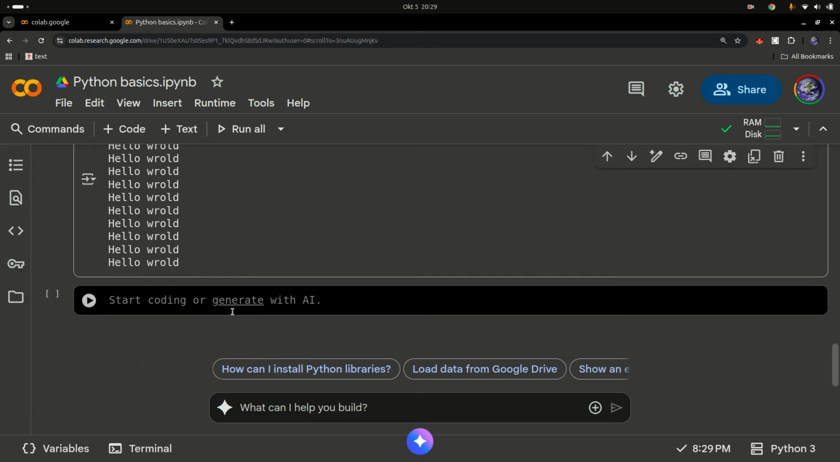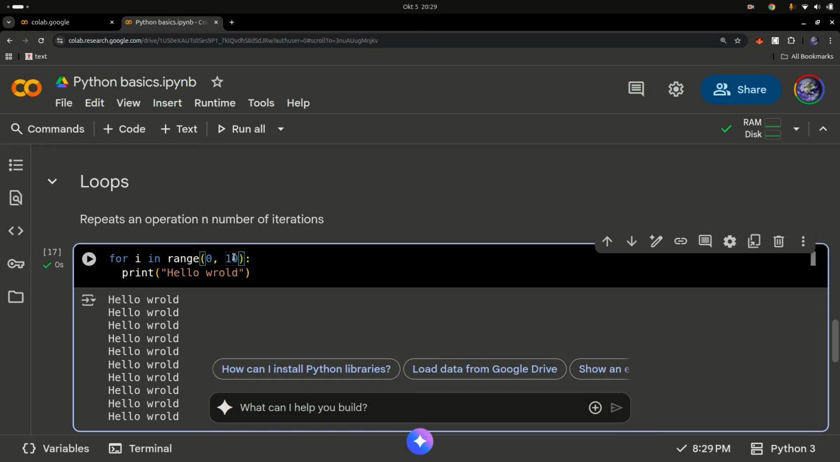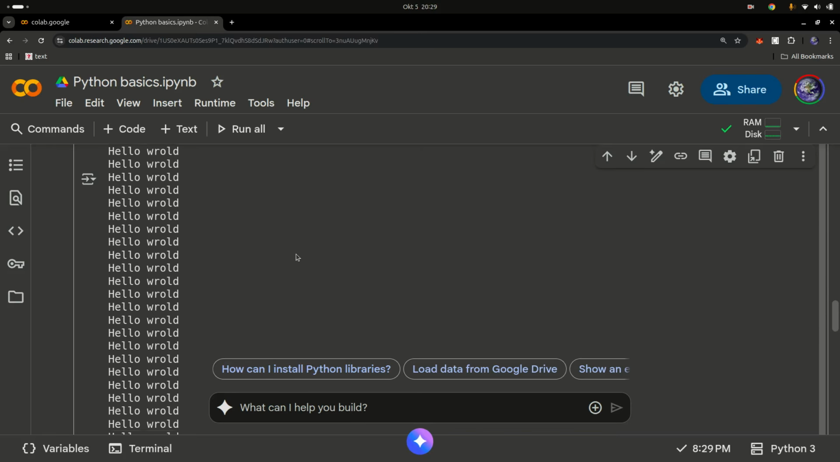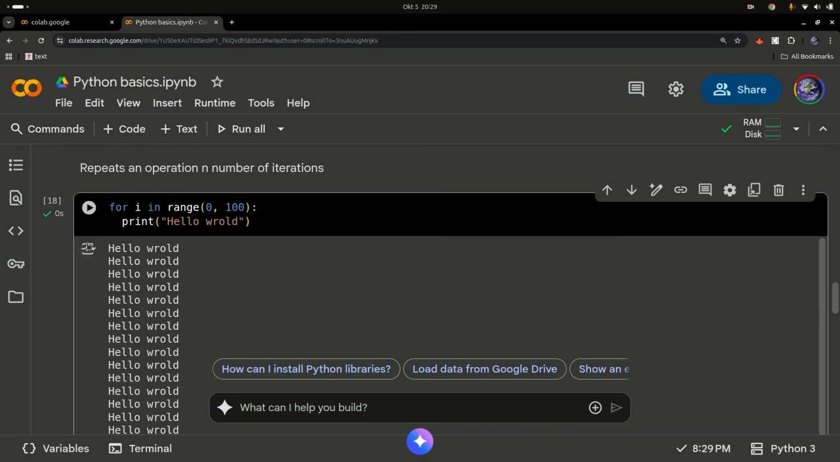So we get hello world this amount of times. If I want to increase this to let's say 100 times, I just have to change that number to 100 and I get my 100 hello worlds. Okay, so that's basically how loops work in Python.